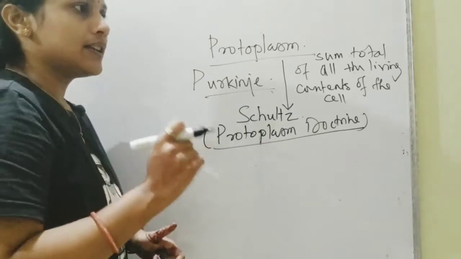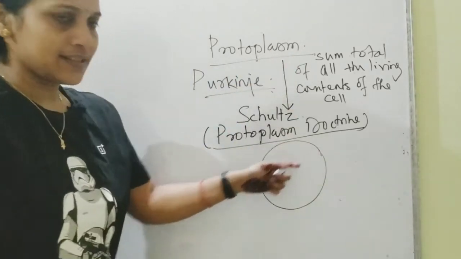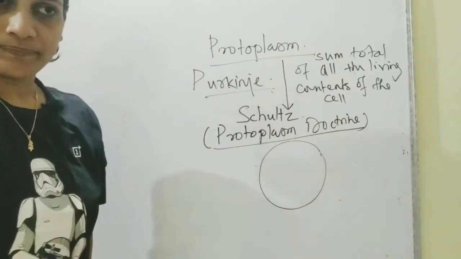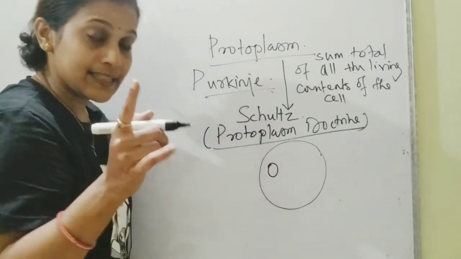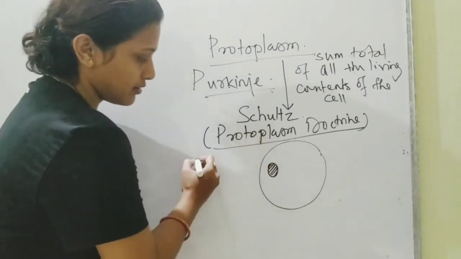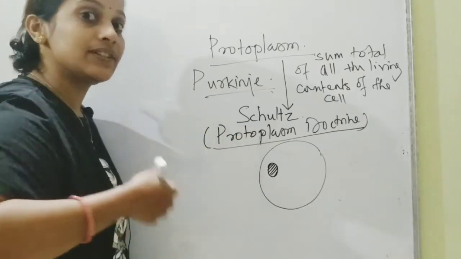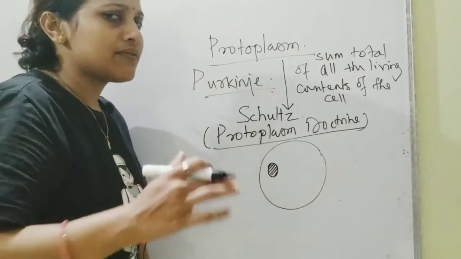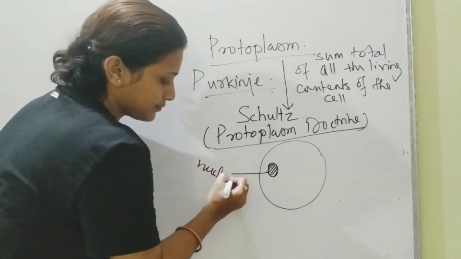Now, inside a cell, if I draw over here, if this is a cell, whatever you see inside it is all protoplasm. One most important part inside a living cell, I repeat, inside a living cell, is this tiny creature which is the ringmaster of the circus. Ringmaster of the circus means it negotiates everything. It controls all the activities and controls every genetic information. Everything is controlled by this thing. And it is nothing but the nucleus.